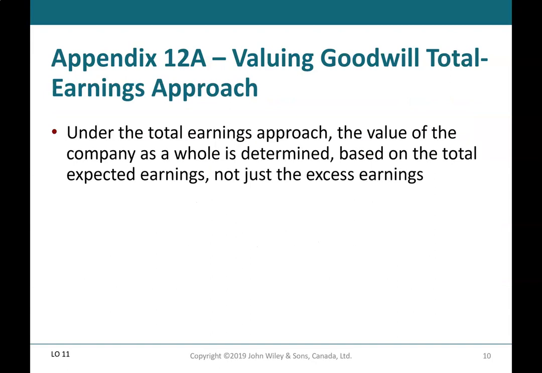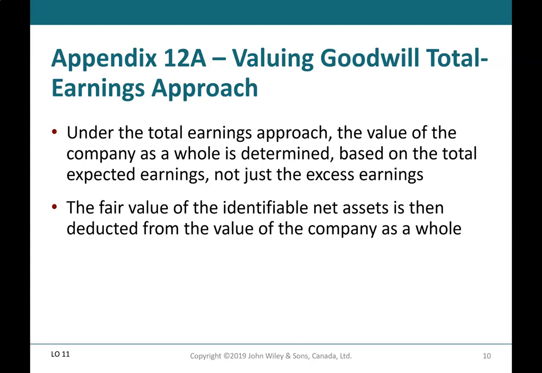Appendix 12A, Valuing Goodwill, Total Earnings Approach. Under the total earnings approach, the value of the company as a whole is determined based on the total expected earnings, not just the excess earnings. The fair value of the identifiable net assets is then deducted from the value of the company as a whole. The difference is goodwill.